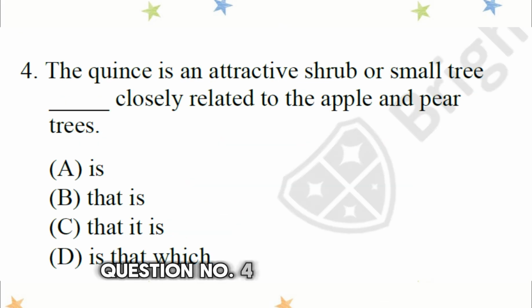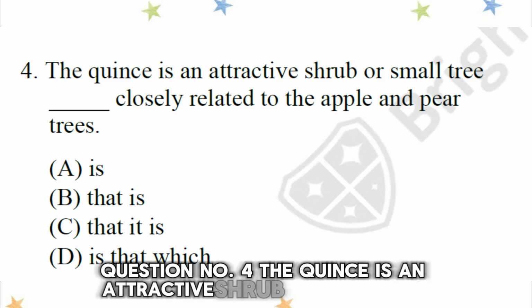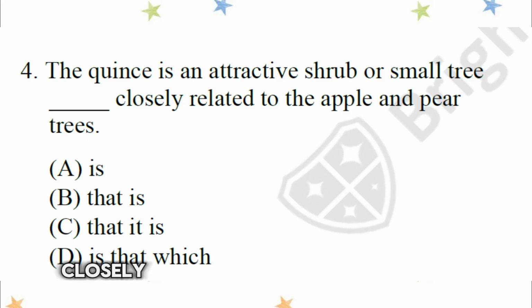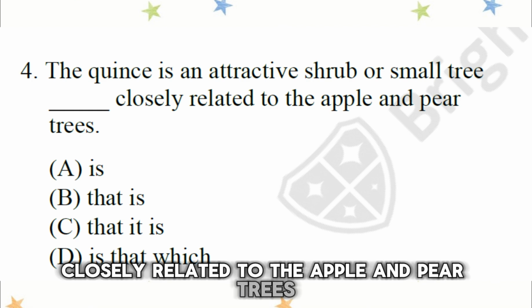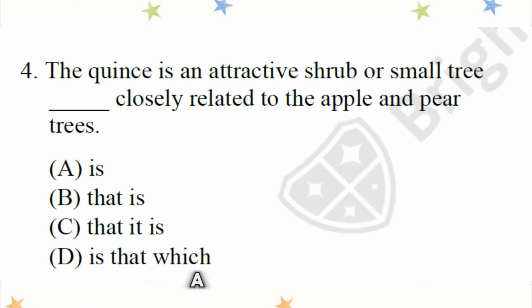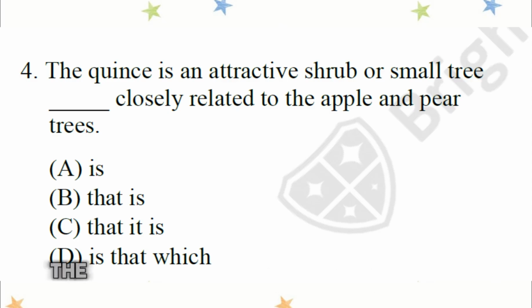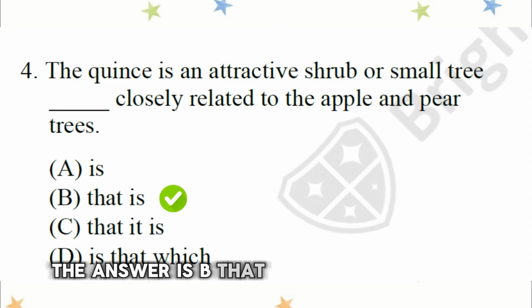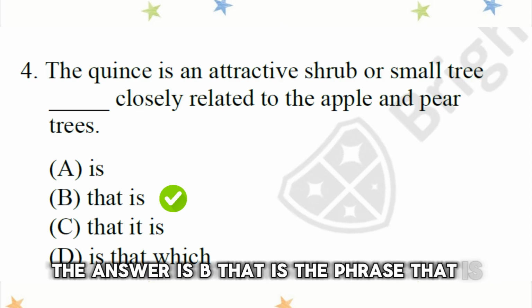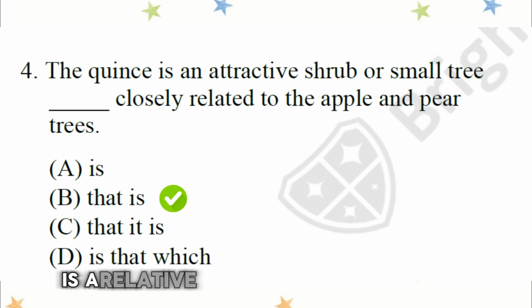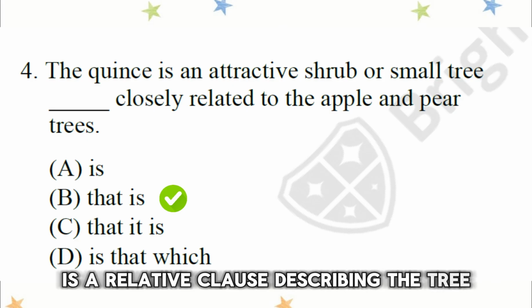Question number 4. The quince is an attractive shrub or small tree blank closely related to the apple and pear trees. A. Is. B. That is. C. That it is. D. Is that which. The answer is B. That is. The phrase that is closely related is a relative clause describing the tree.